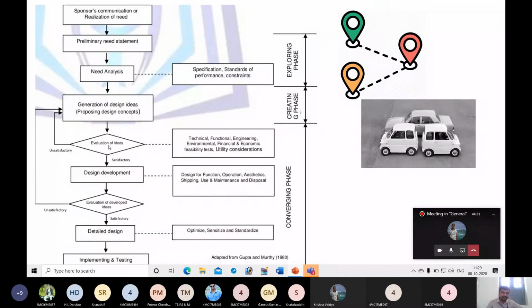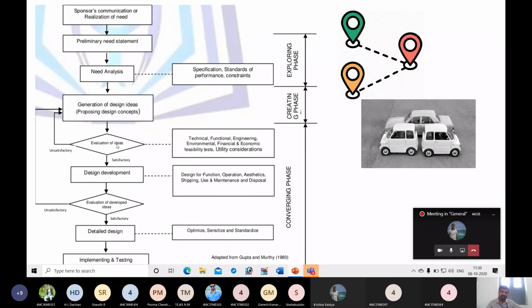Next, you have generated some design ideas like this. Then you want to evaluate the ideas. In the transformation phase, there is only generation of ideas, as many ideas as possible. Then in the convergence phase, suppose you have come up with 8 designs. You have to reduce these 8 into the final, ultimate one design. You are going to eliminate the unworkable or not feasible design solutions during the convergence phase.